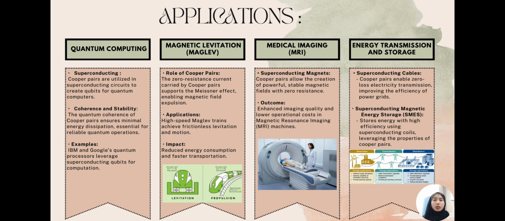So the fourth one is energy application. Energy application is explained by superconducting cables powered by Cooper pairs, ensuring zero energy loss during electricity transmission. Cooper pairs are also key in energy storage systems like SMES and fusion reactors. For the visual, a diagram of a superconducting power cable and then an illustration of a fusion reactor like ITER.